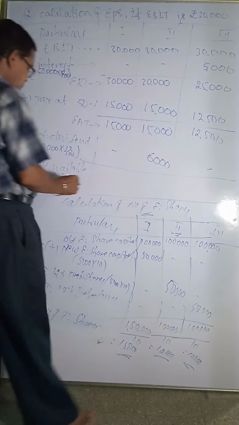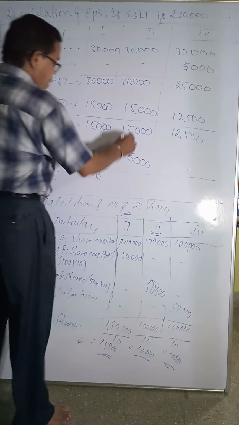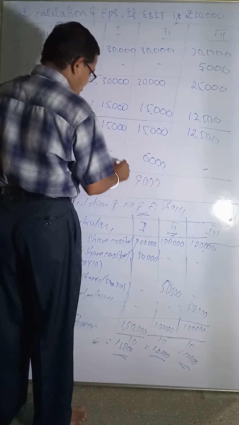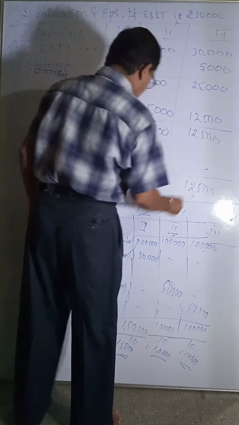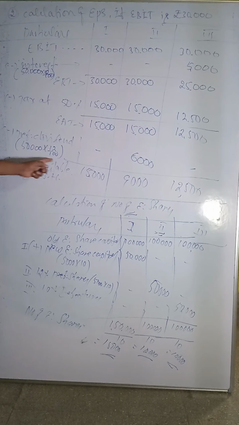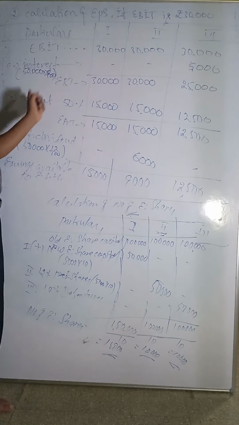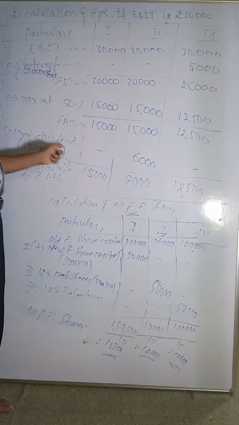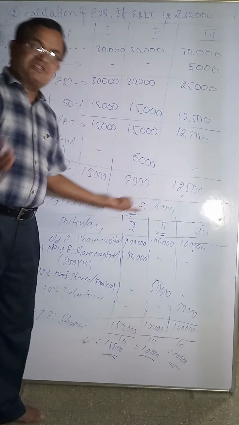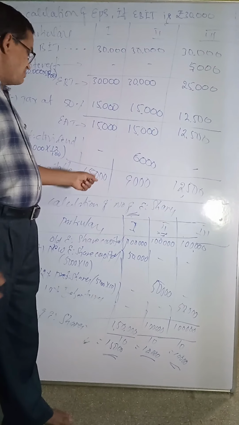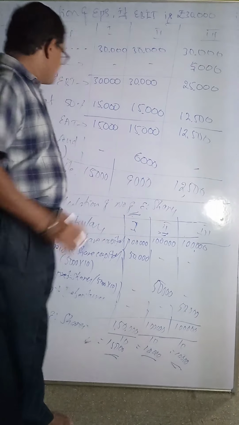So dash. Now this is 15,000. 15 minus this 6,000, 9,000. This is 12,500, same amount. This is called earnings available to equity shareholders. It means after paying interest, after paying tax to the government, after paying preference dividend to preference holders, the remaining profit is available. Earning means profit, the remaining profit that is finally paid to whom? Earnings or profit available to equity shareholders.